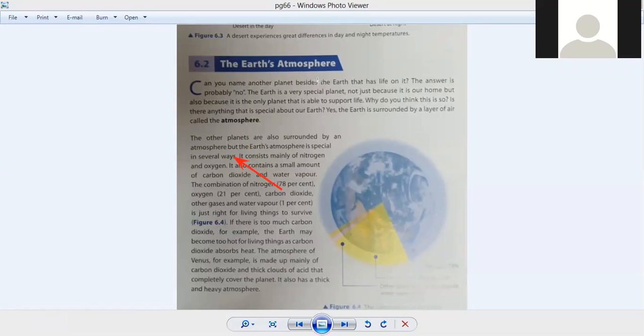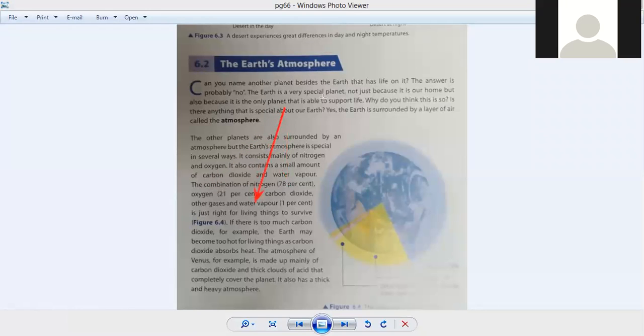So the Earth's atmosphere mainly consists of nitrogen and oxygen. It also contains a small amount of carbon dioxide and water vapor. What is containing these things? The layer of air on the earth. The atmosphere consists of nitrogen and oxygen. It contains a small amount of carbon dioxide and water vapor. The combination of nitrogen, oxygen, carbon dioxide, other gases and water vapors.